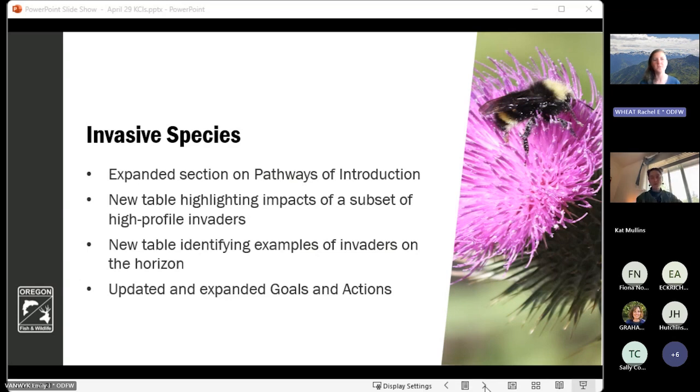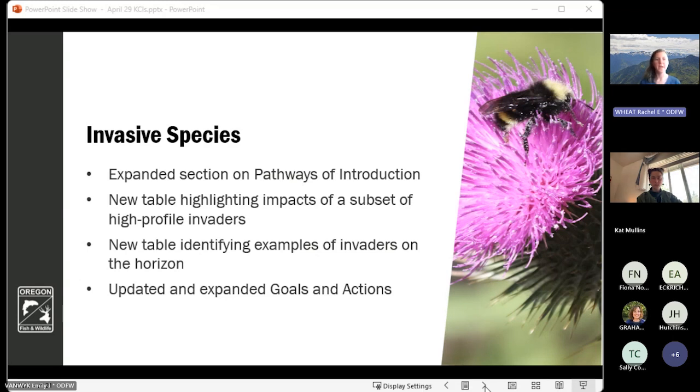We also have a second new table that's identifying examples of potential invaders that have not yet made their way to Oregon, but may make their way into Oregon soon, that we want to keep an eye out for. These are species that have been documented in surrounding states that are causing economic and ecological damage, and we want to be aware of these species and keep an eye out for those as they may or may not move into the state.